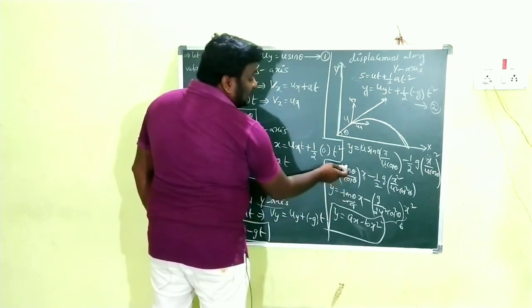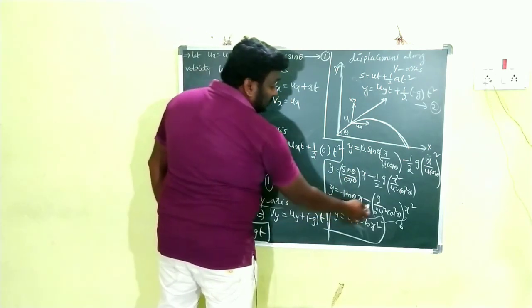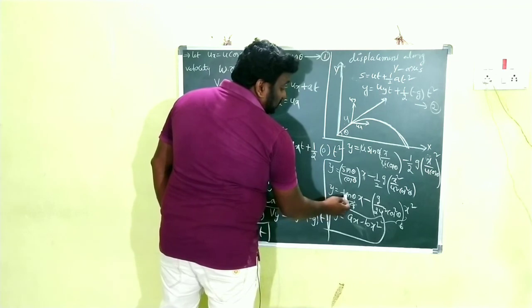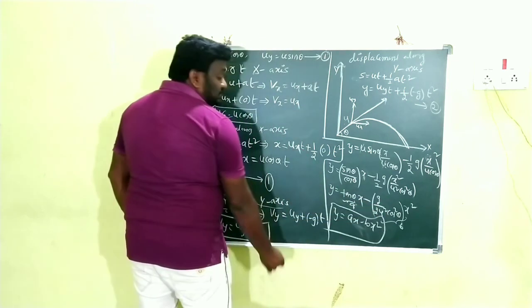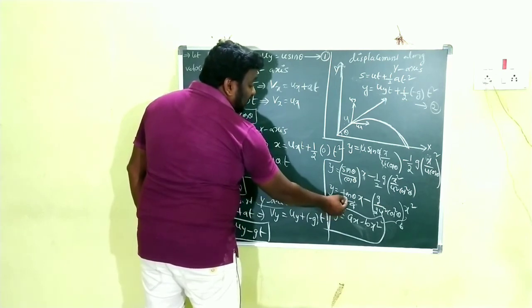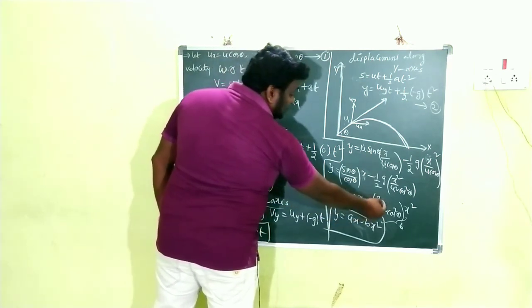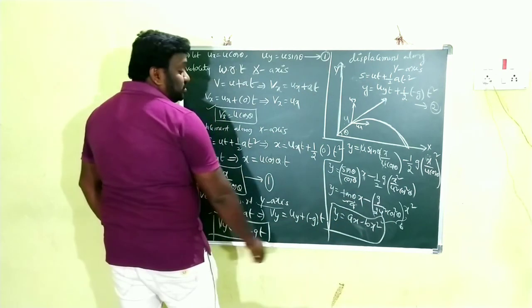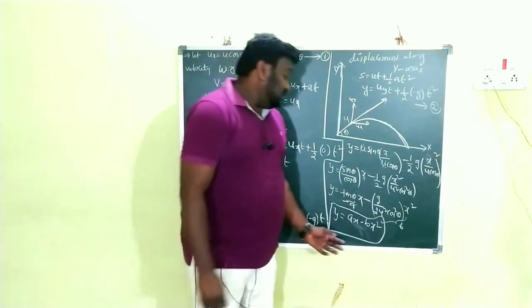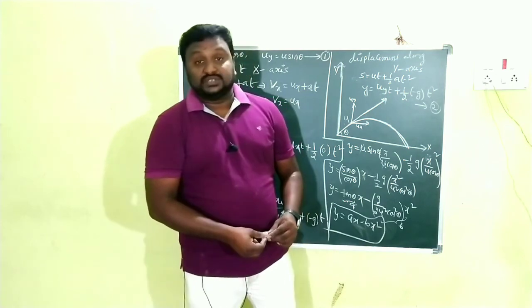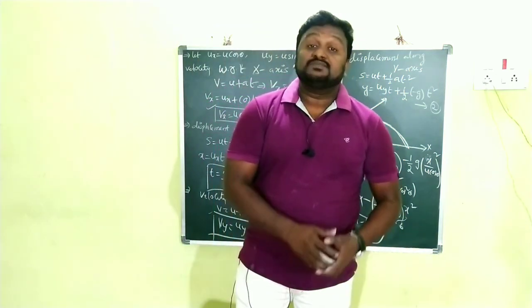So sin theta by cos theta is tan theta, and y is equal to tan theta into x minus g by 2u square cos square theta into x square. So children, in that equation we take tan theta as a and this as b. Then y is equal to ax minus bx square. So this is the parabolic equation, which shows that the trajectory of a projectile is a parabola.